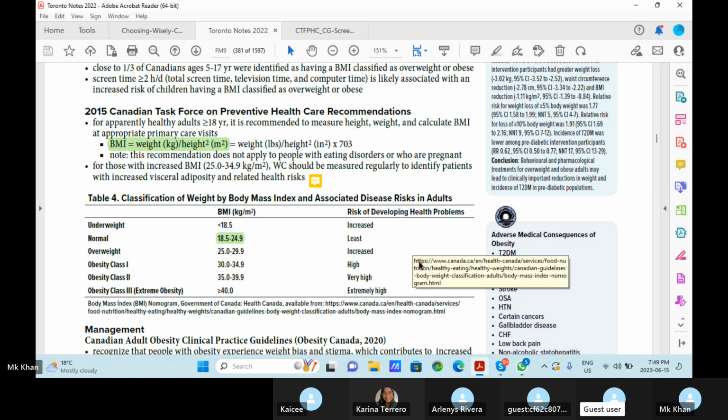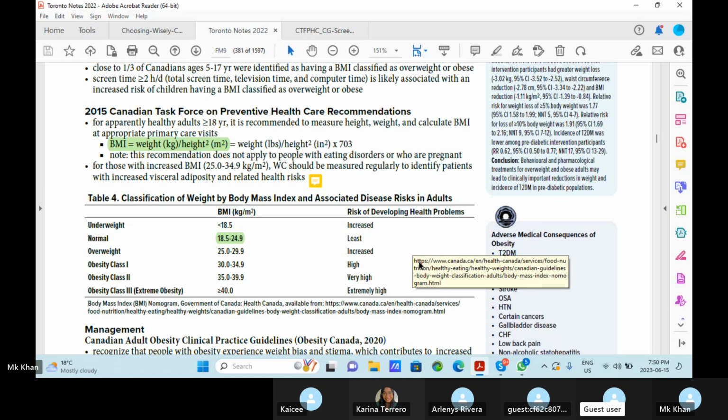Note this recommendation does not apply to people with eating disorder or who are pregnant. So it is not applicable in these two conditions: eating disorder or pregnancy. For those with increased BMI 25 to 34.9, WC, waist circumference, should be measured regularly to identify patients with increased visceral adiposity and related health risk.